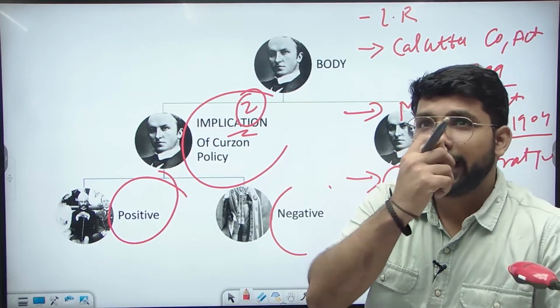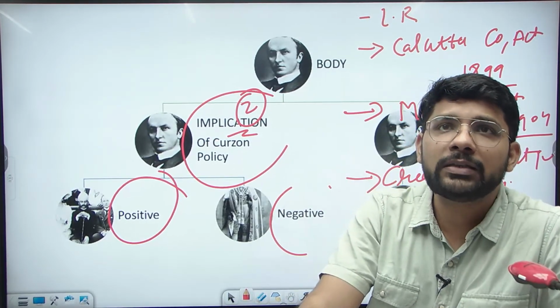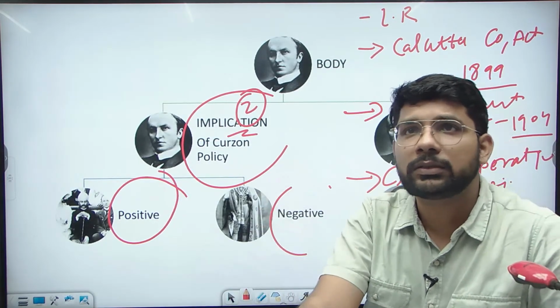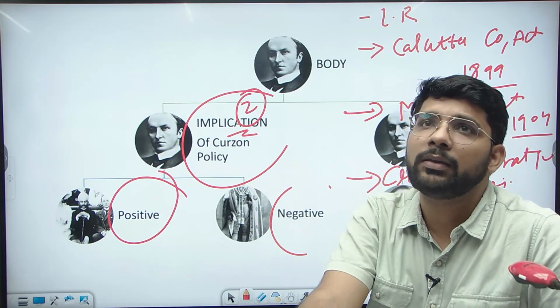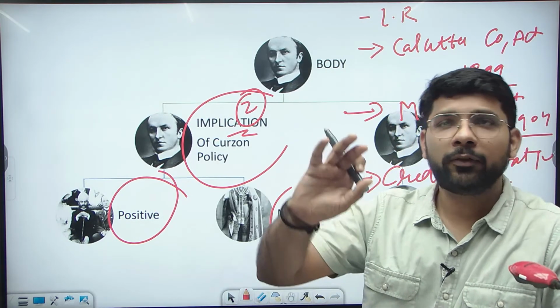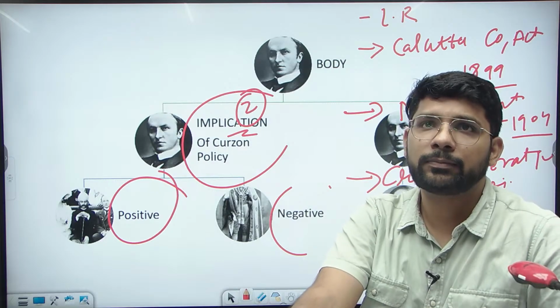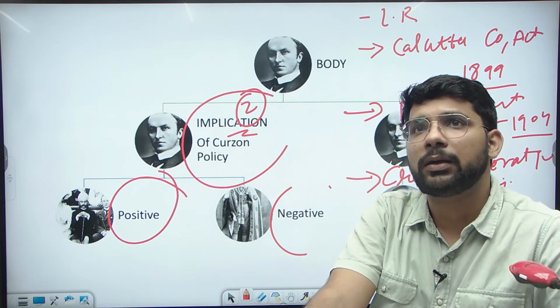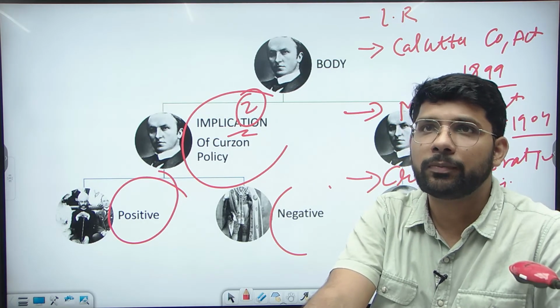Curzon introduced them for providing loans and deposits of money, so that the farmer can easily access the money and can be free from the hands of the money lenders. This was also a legislative reform by Curzon.